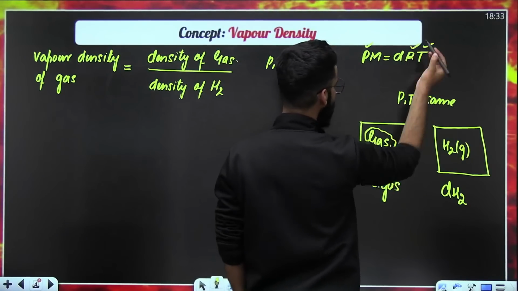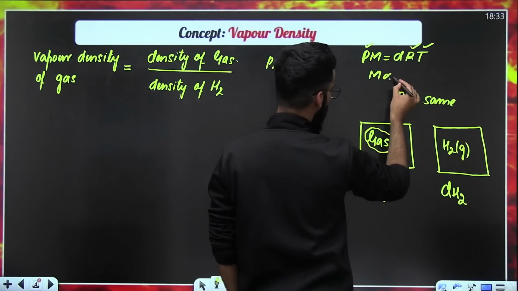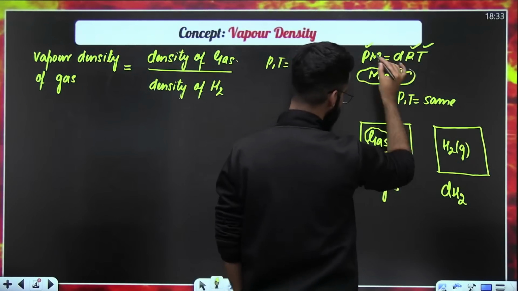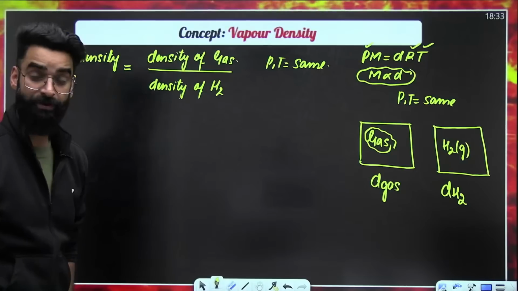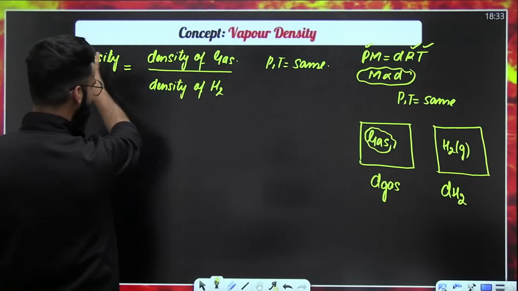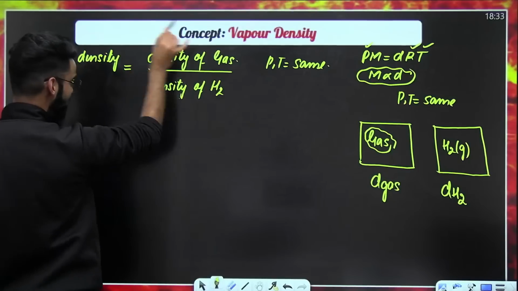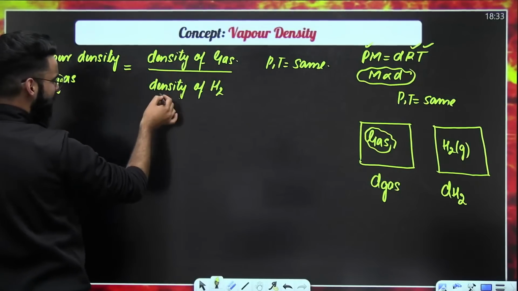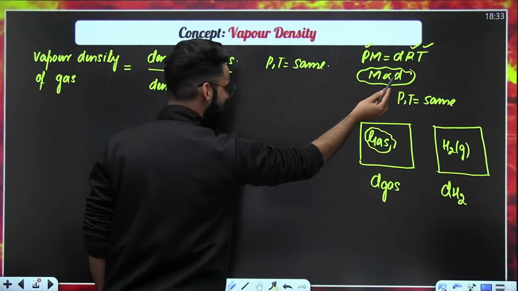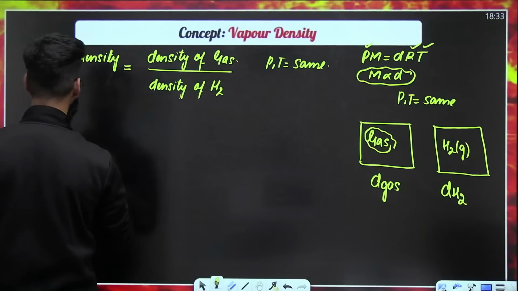Keeping pressure and temperature constant, R is already constant. Can I say molar mass is directly proportional to density? Yes, molar mass is directly proportional to density. So wherever in this equation, written at constant pressure and temperature, you see the term density, you can replace the density by the term molar mass.